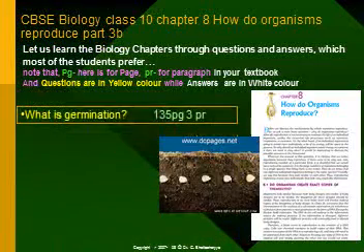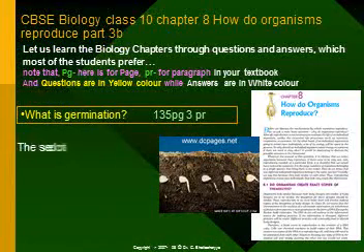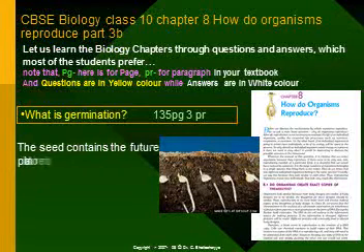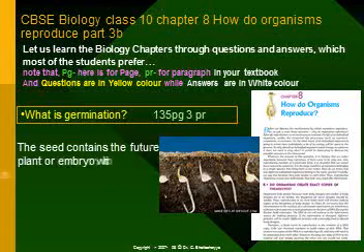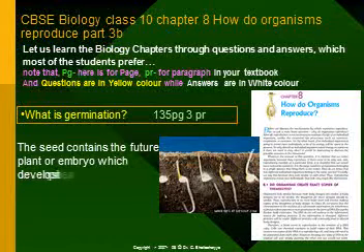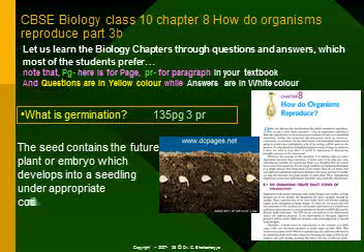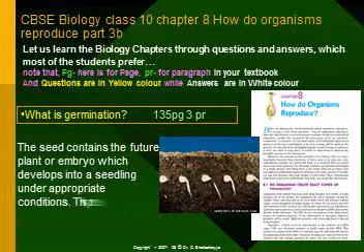What is germination? The seed contains the future plant or embryo which develops into a seedling under appropriate conditions.